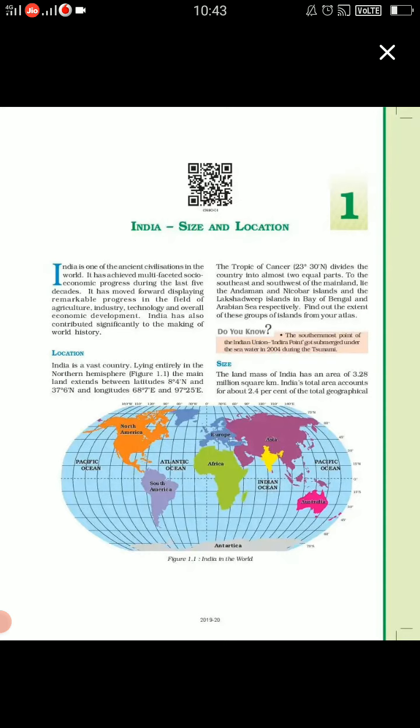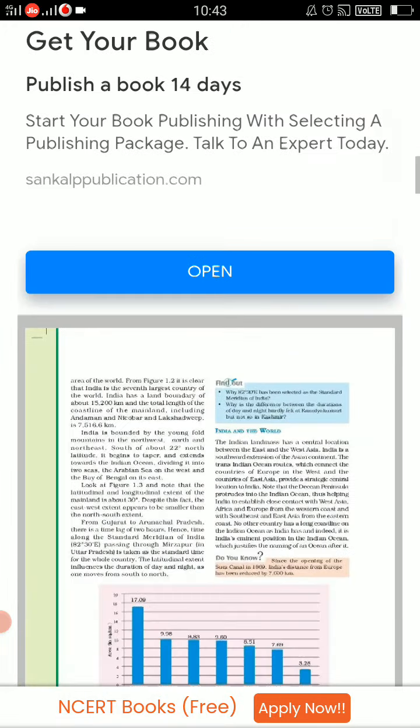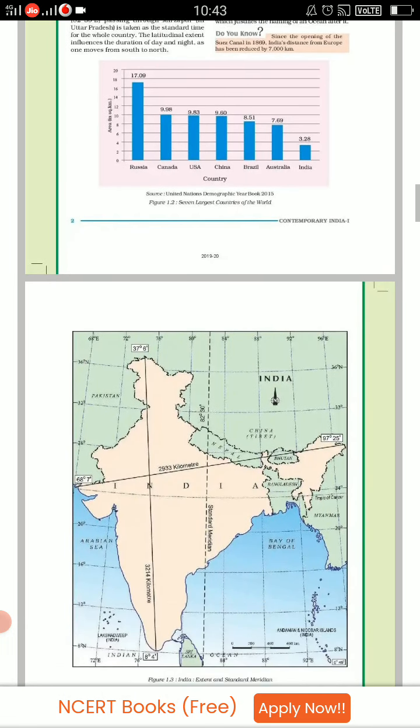And children, where is it passing? It is passing from Gujarat, and then after Gujarat it is Madhya Pradesh, Chhattisgarh, Jharkhand, West Bengal, Tripura, Mizoram. If you see this figure, you can see how the Tropic of Cancer is passing through different states.